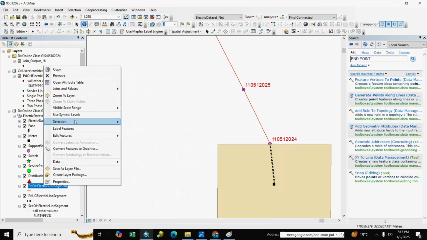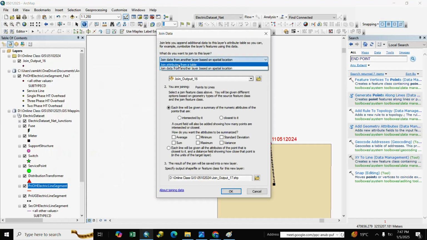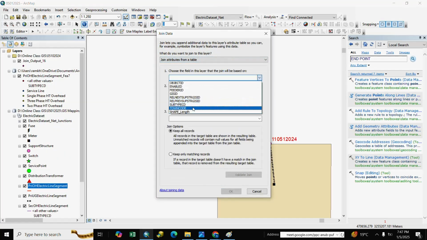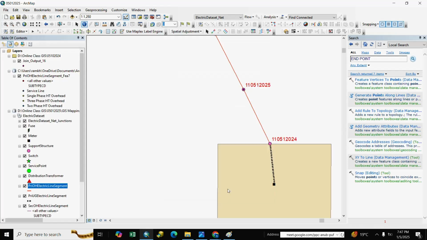Go again to primary OH join, we select join attribute table GSID, join output 16 GSID, keep only match record and OK.